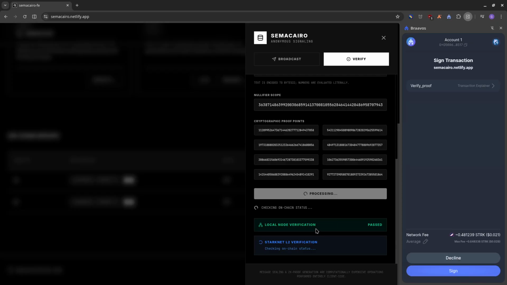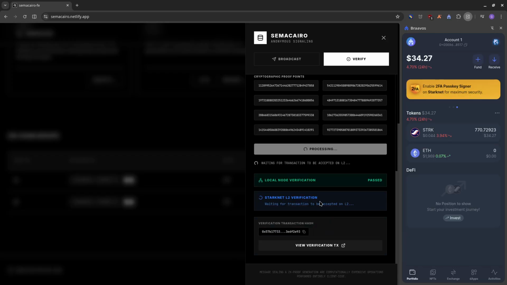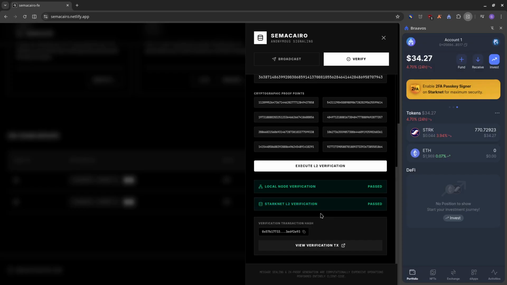First of all, there is a local verification which just uses the Semaphore library, but this second one actually tries to verify the proof on chain. So we sign, and it takes a bit, and then you get an actual message that it has been verified. Yeah, nice, it has been verified on chain.